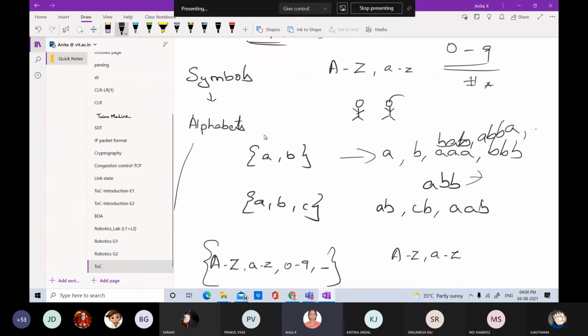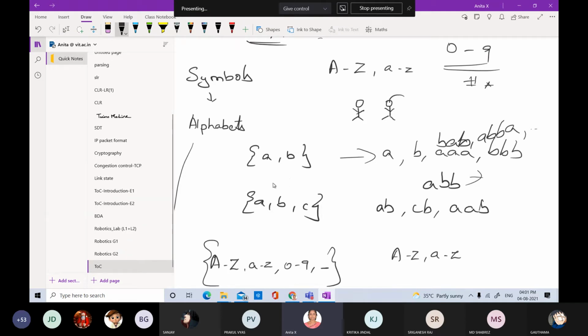Let us consider our language is going to have only two alphabets. With those alphabets, if I want to define a language, and there is no constraint, so what is a language? A combination of a set of strings forms the language. What is a string? A sequence of alphabets forms the string.